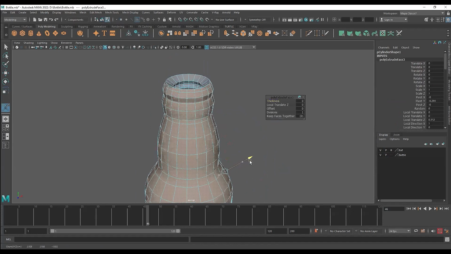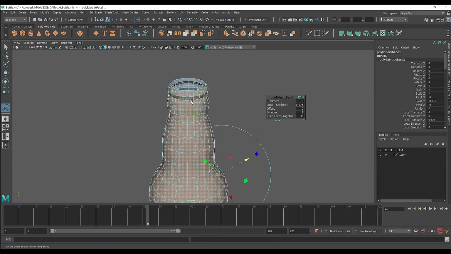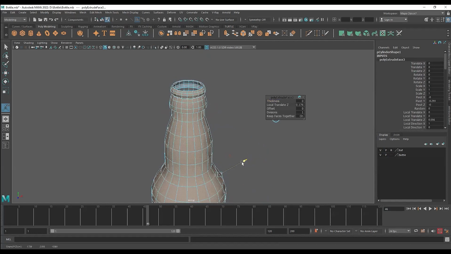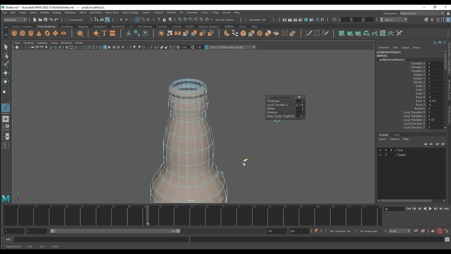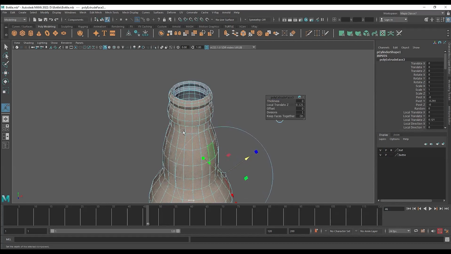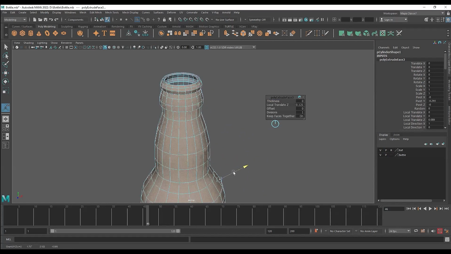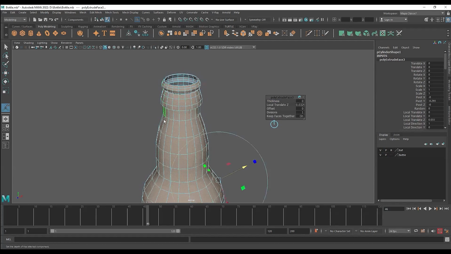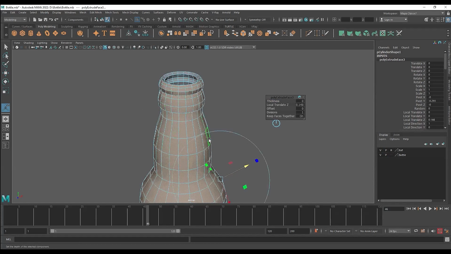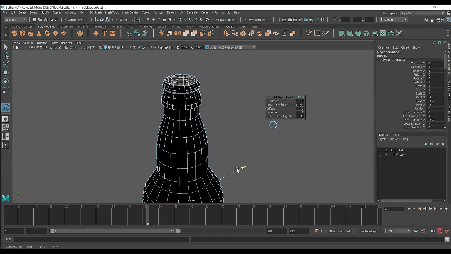You can see when I pull it out, the surfaces look gray. That means the normals are facing correctly. But if I move it in, they are now black. That's because normals are now in the wrong direction. Best thing is that we can correct it. We can reverse them. So we will do that. Now we cannot take this thickness outside. Why? Because we followed our reference in a way that our outer edge is having the main width, right? If we move it out, then it will not match with the reference. It will be thicker. So this extrusion should go inside.